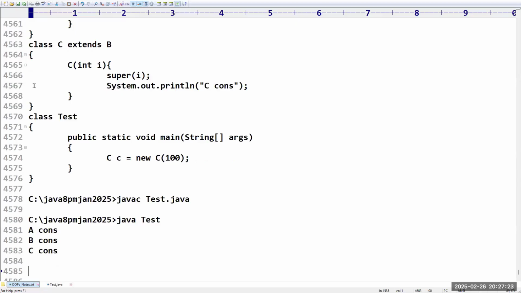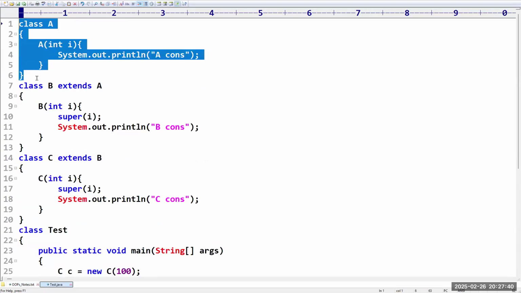Sir, what is the difference between inheritance and the instance context? No, madam, these are two different things. We are not required to make the difference. In general, whenever we are taking an independent class and we create an object, the constructor will execute automatically. That we know already. But when it comes to inheritance, there is one speciality. We never create an object for the parent class, right? So in such cases, how will that constructor get a chance? That part we are going to discuss now. Clear? Okay, sir. Clear.